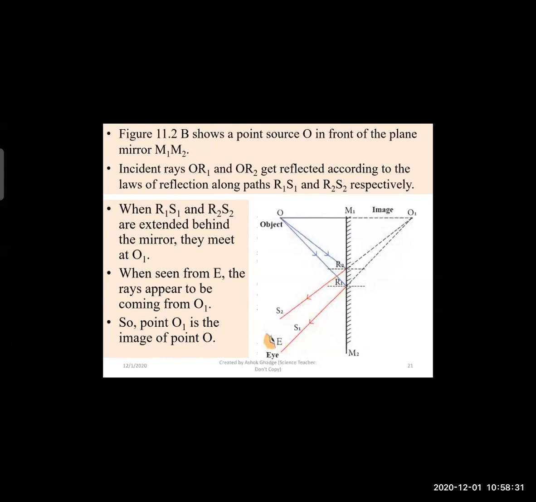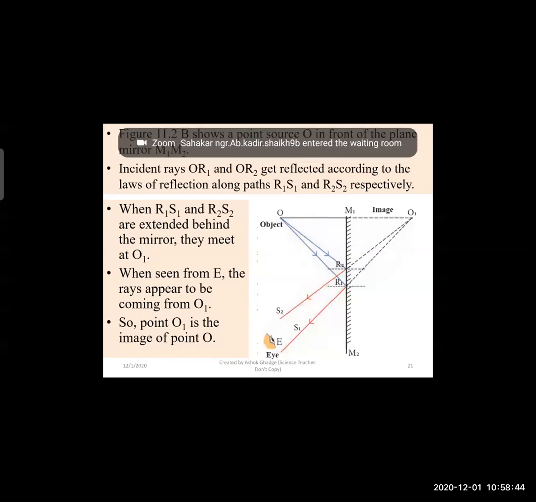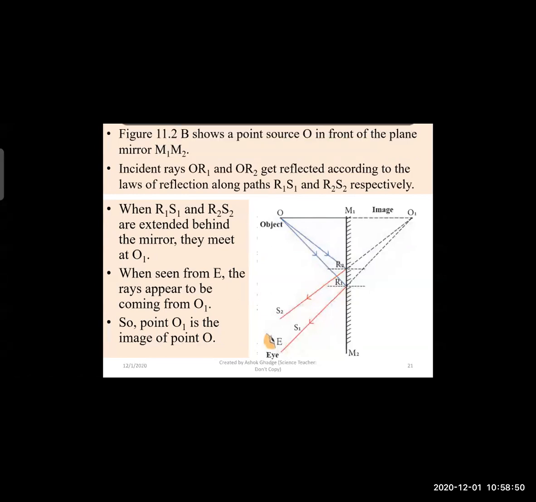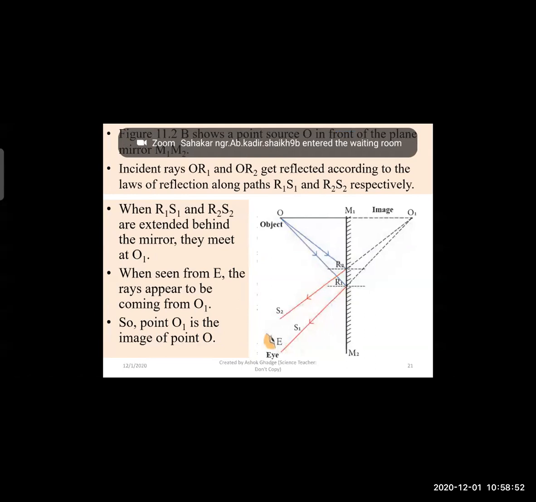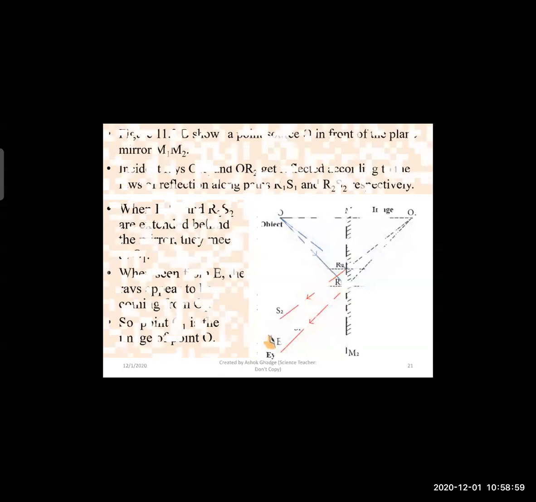So when we see from E, the eye, the rays which are reflecting from R1S1 and R2S2 appear to come from O1. So that point O1 is called the image of O. O is the object and O1 is the image in this mirror.